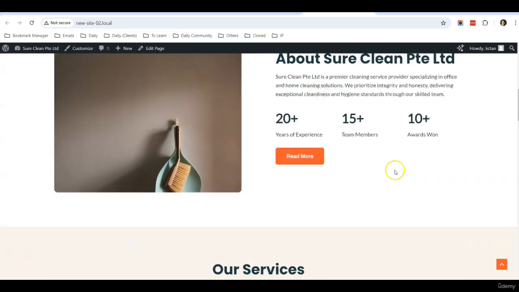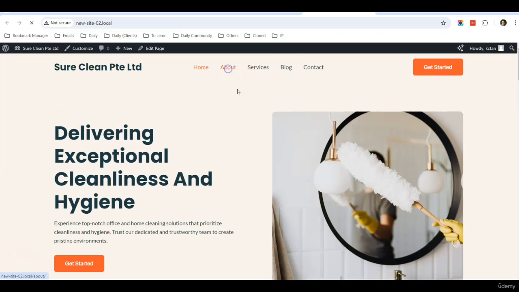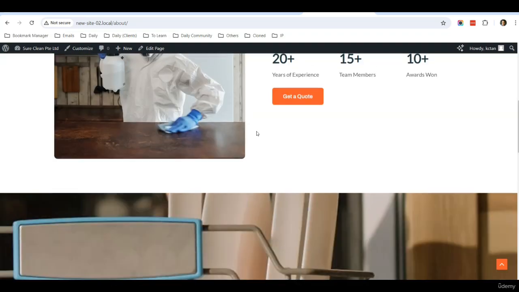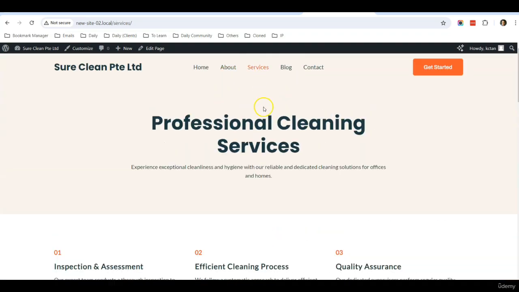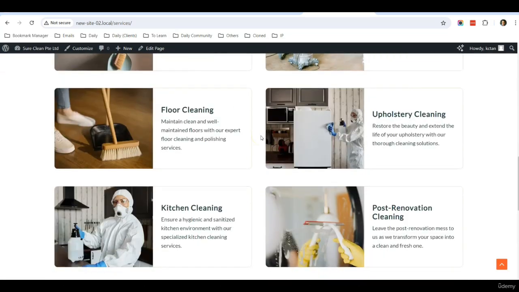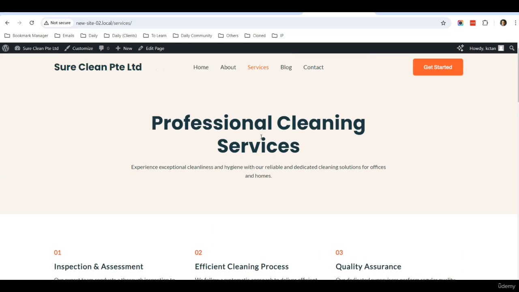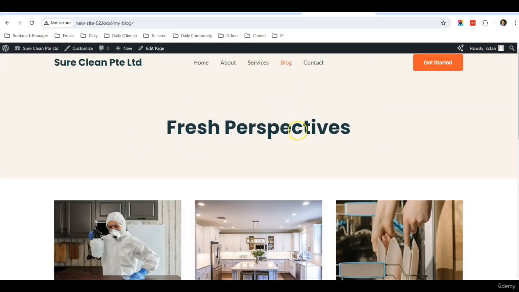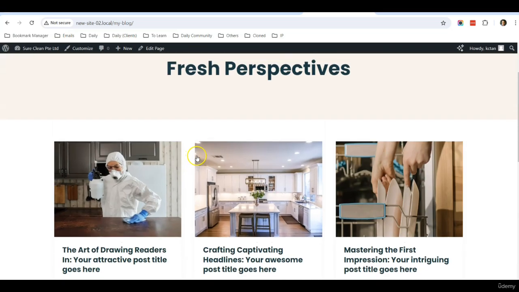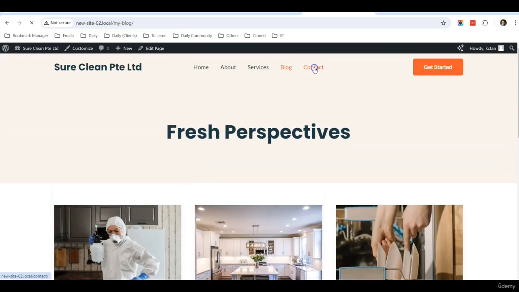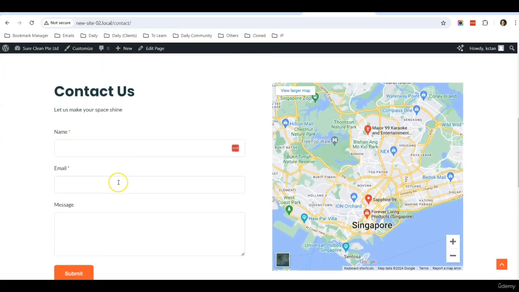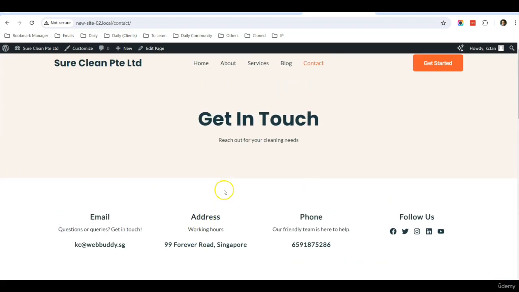If I scroll back up, you can see that there's also an about page created for me as well. This is the about page, and also the services page. This contains all the services that I'm going to provide, and also the blog section that is amazingly laid out very nicely over here, and the contact page here as well, including a contact form for people to fill up.